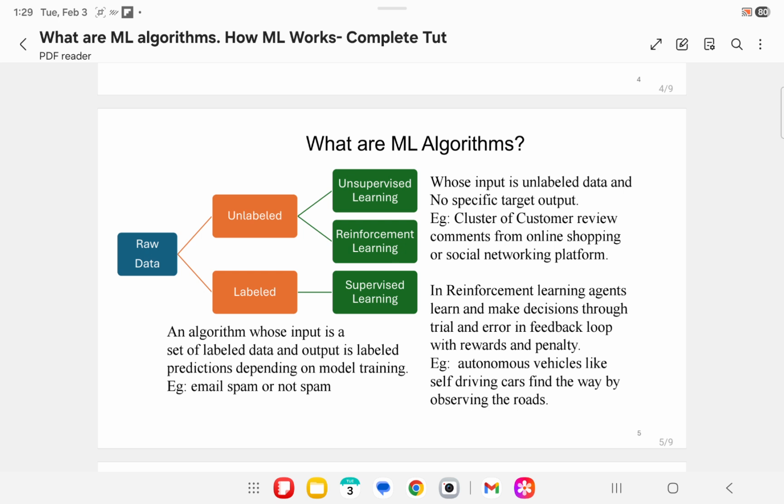Then comes reinforcement learning. In this, an agent learns and makes decisions through trial and error in a feedback loop with rewards and penalties. Like in self-driving cars, the car finds the way by observing the roads, or playing games like chess or some video game in real time.